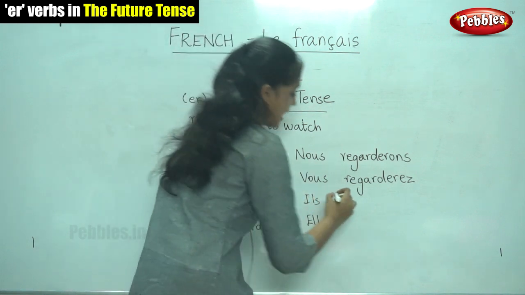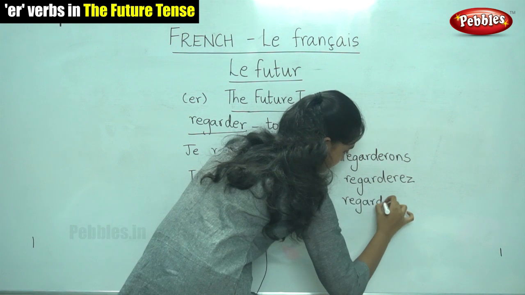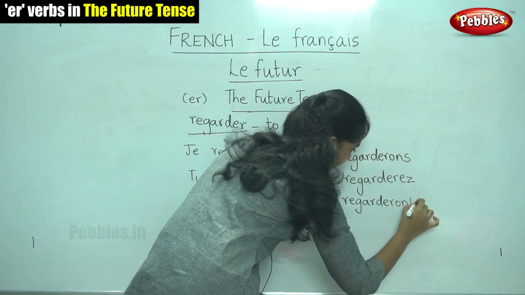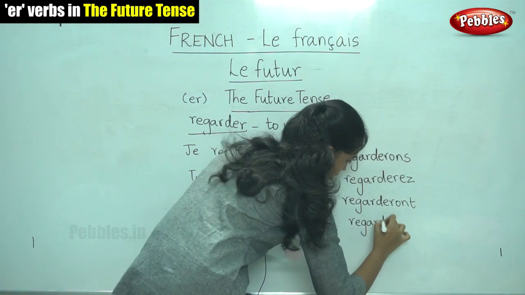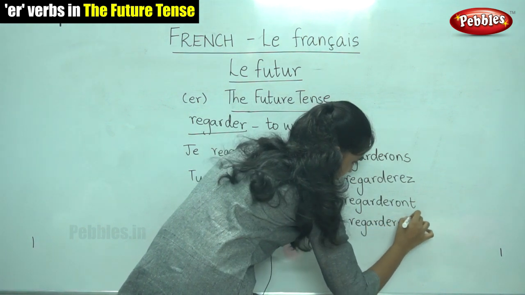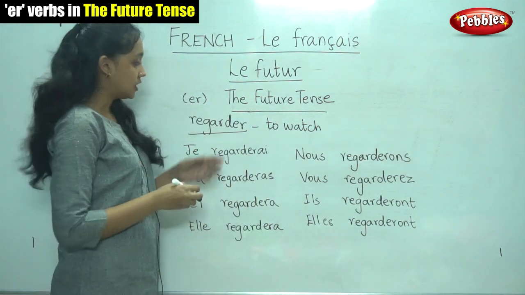And for ils it is ONT. For elles also it is ONT. So I hope you have taken a note.